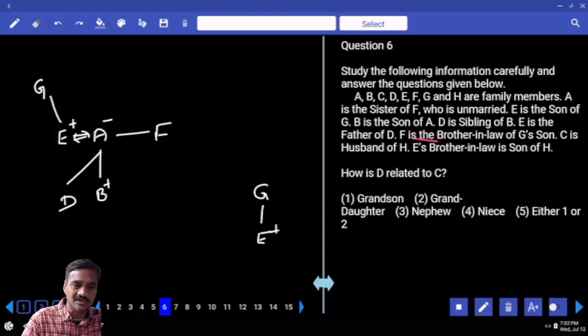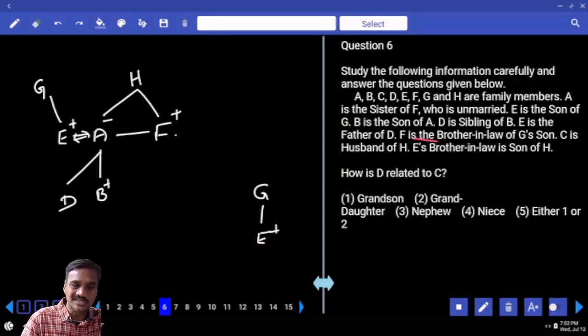F is the brother-in-law of G's son. G's son is E. And E's brother-in-law, E's wife's brother, is F. And C is the husband of H. Now C and H are married. And E's brother-in-law is the son of H. Now E's brother-in-law, who is that person? F. Now this F is the son of whom? F is the son of H. As F is the son of H, now these two persons are the children of H.